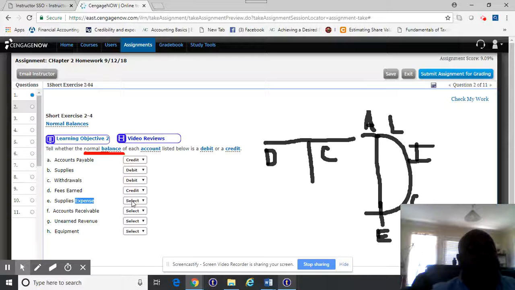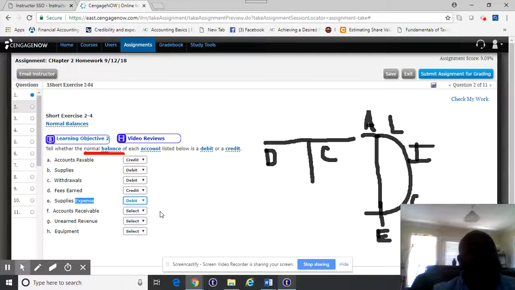So supplies expense. What do we do when increasing expense? When I go back and look at pregnant Alice, she said we debit it. Okay. Now I'll let you work on the rest of them, but